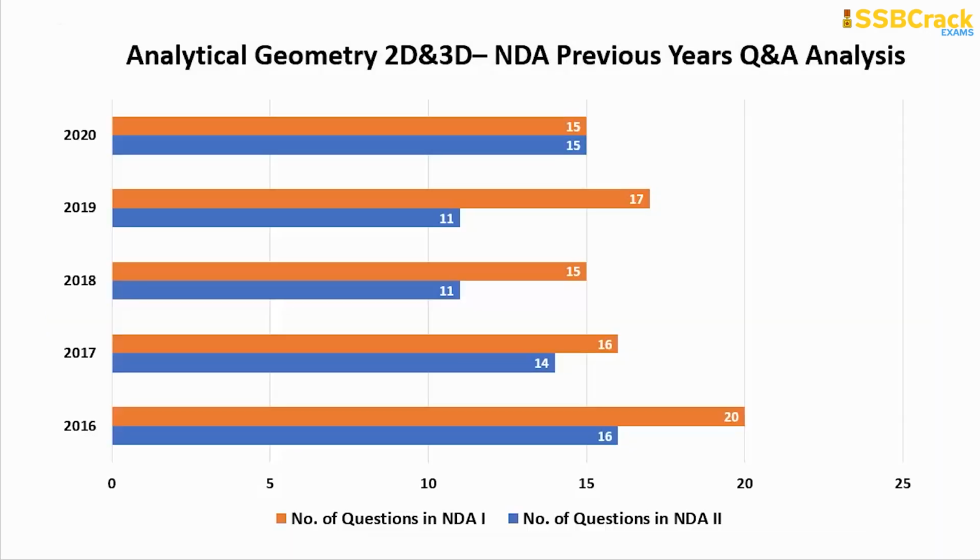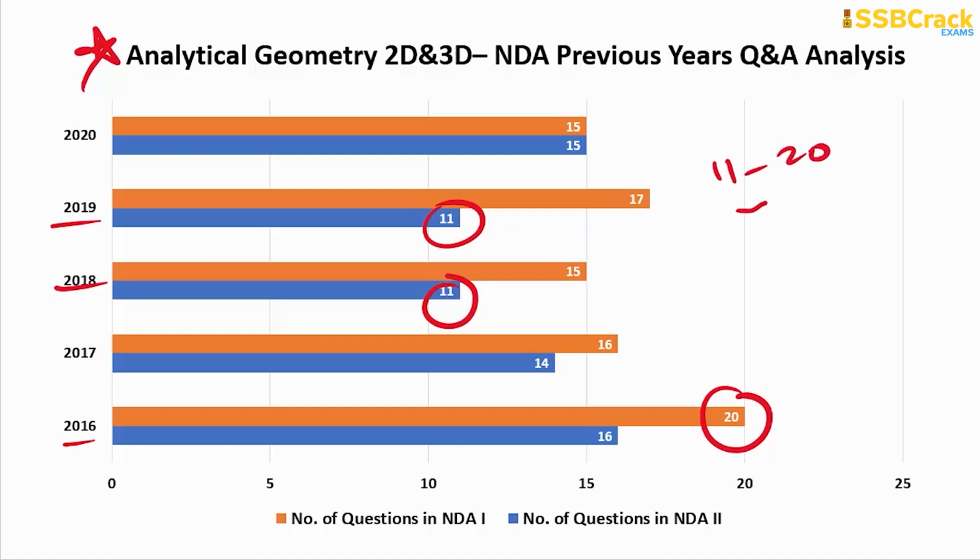So the next topic for you to revise, and that too only the study material, is analytical geometry 2D, 3D, because here is the analysis that you can see: the lowest questions so far were 11 in number, and that was in the NDA 2 of 2019 and 2018. While the highest questions so far were 20 in number in the NDA 1 of 2016. So 11 to 20, that is also a good range.